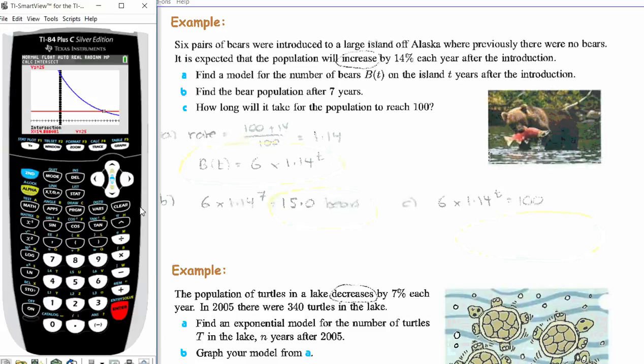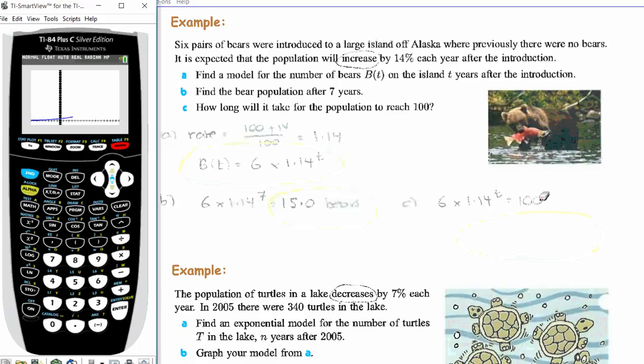Let's go y equals. Let's clear what's in there. Let's put in the new model, which was 6 multiplied by, put the rate in brackets if you want, but it's a positive rate, so to be honest, you don't have to, to the power of x, set equal to 100. You might realize already that clearly your y max has to be greater than 100. You might have gotten the hang of that already.